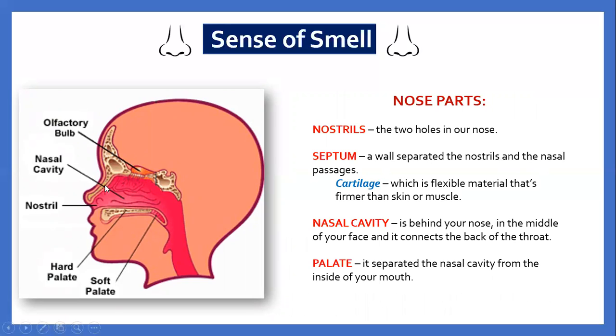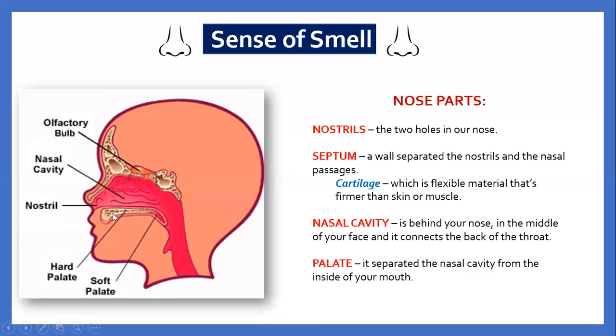Here, this might be the septum. Cartilage is a flexible material that's firmer than skin or muscle. There's a soft part of your nose that is called cartilage. The nasal cavity is behind your nose in the middle of your face, and it connects to the back of the throat.